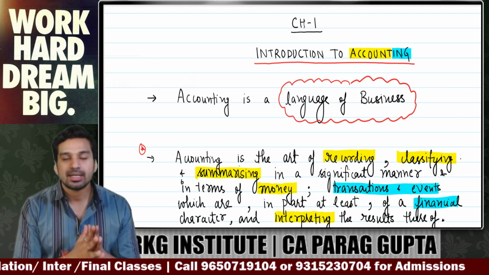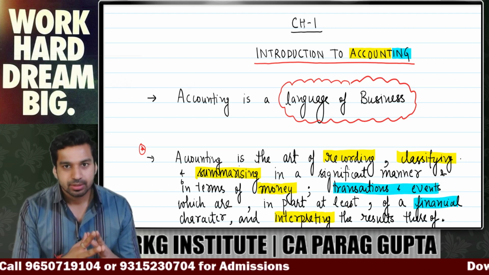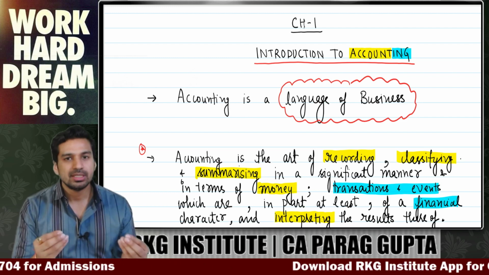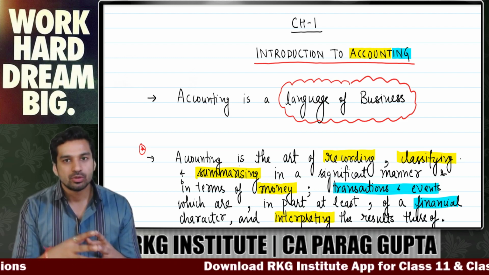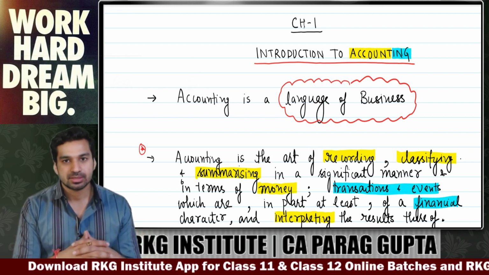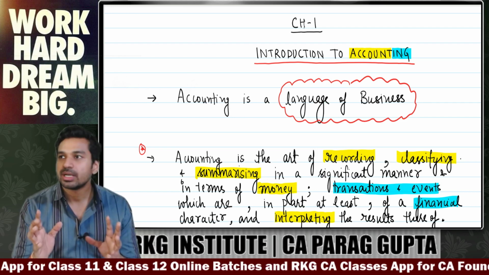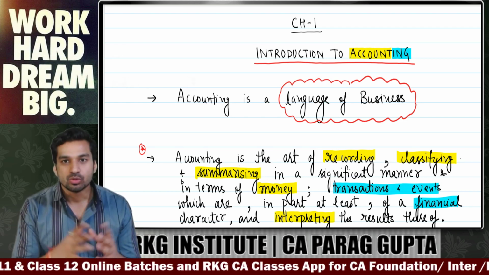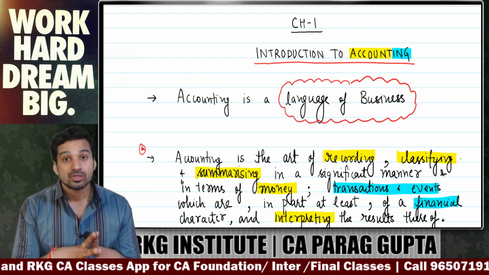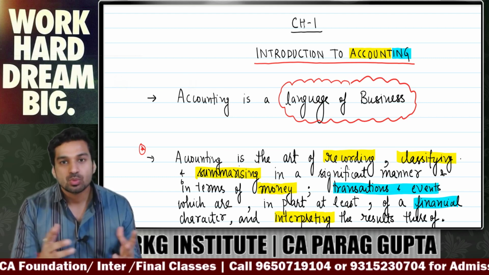Accounting is basically a language of business. Like there are various languages in the world, but when we talk about the language of business, what is business? When you go to a shop, you buy some product, you give your money, that person is doing a business. So business is everywhere. Just look around your room and see any product. You must have purchased that product from a shop. He is doing a business. So the language of business is basically accounting. Now the question is, what is accounting?